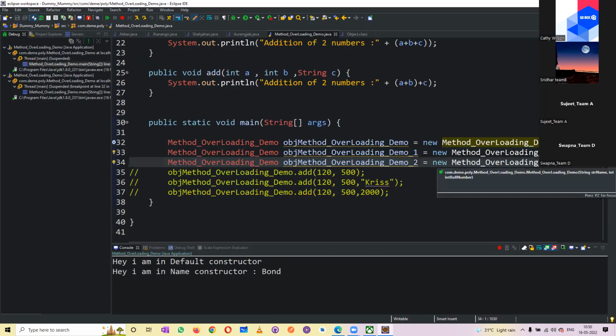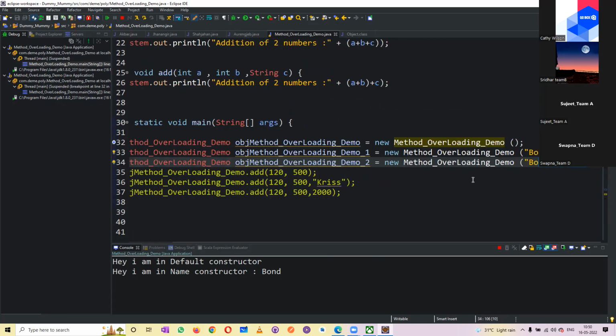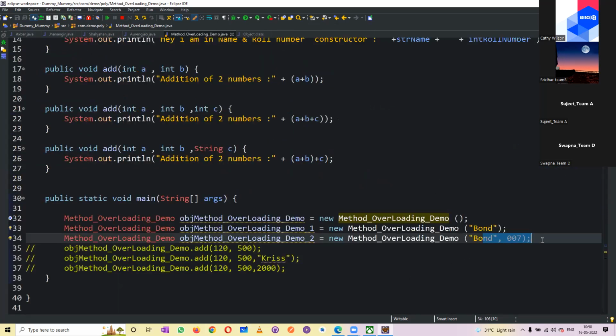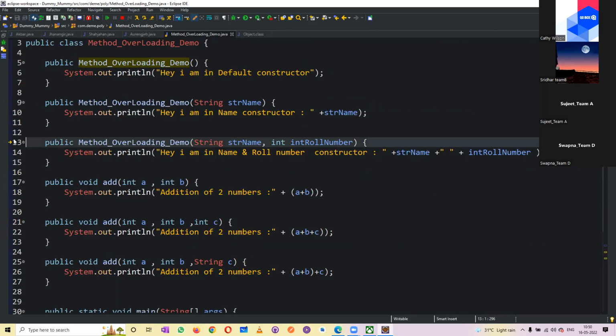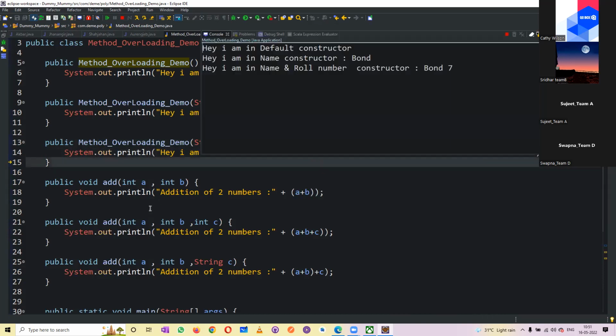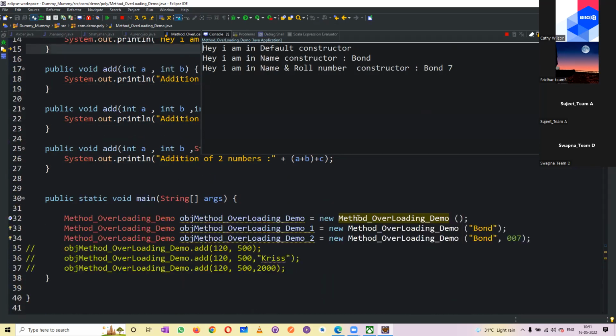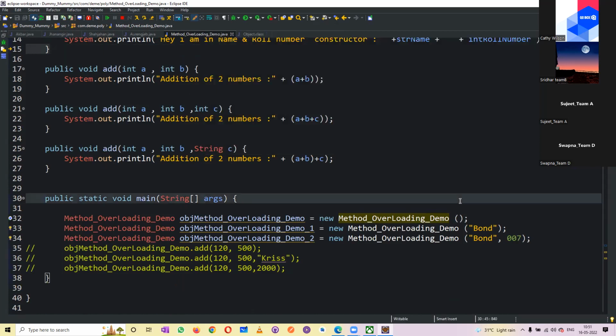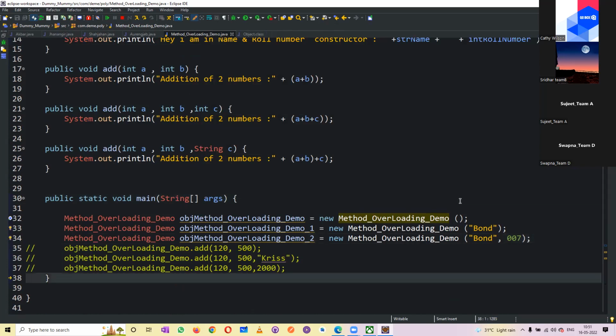Now when I clicked again, it went to the next line. This is the constructor which has two parameters. Now it went inside, and once again it went to this constructor which has the name and the roll number, and it started to execute and print, hey, I'm in roll number Bond 7. The 00 we kept in front of it didn't get taken, so if you wanted it, it should be a string. Then it executed and came out.